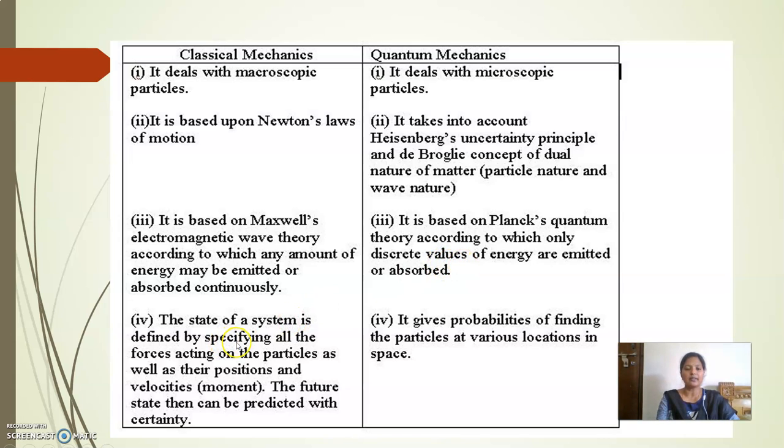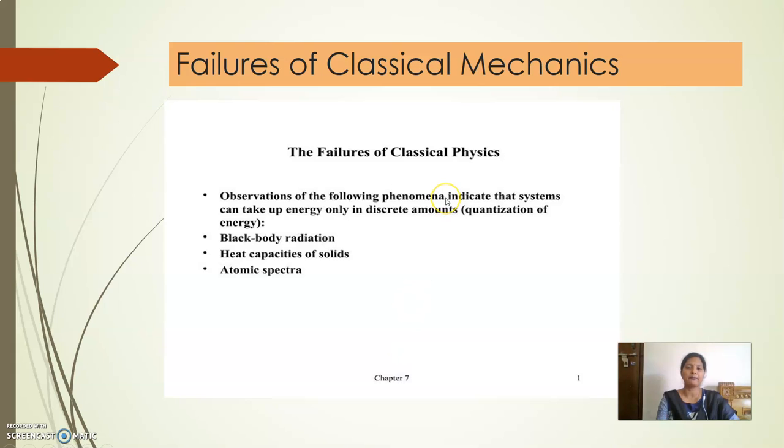The fourth point is that classical mechanics could specify the force acting on the particle as well as the position and momentum, whereas quantum mechanics gives the probability of finding the particle at various locations in space. Now we will see the failures of classical mechanics. Classical mechanics could not explain that energy is emitted or absorbed in the form of quanta, or discrete amounts of energy.